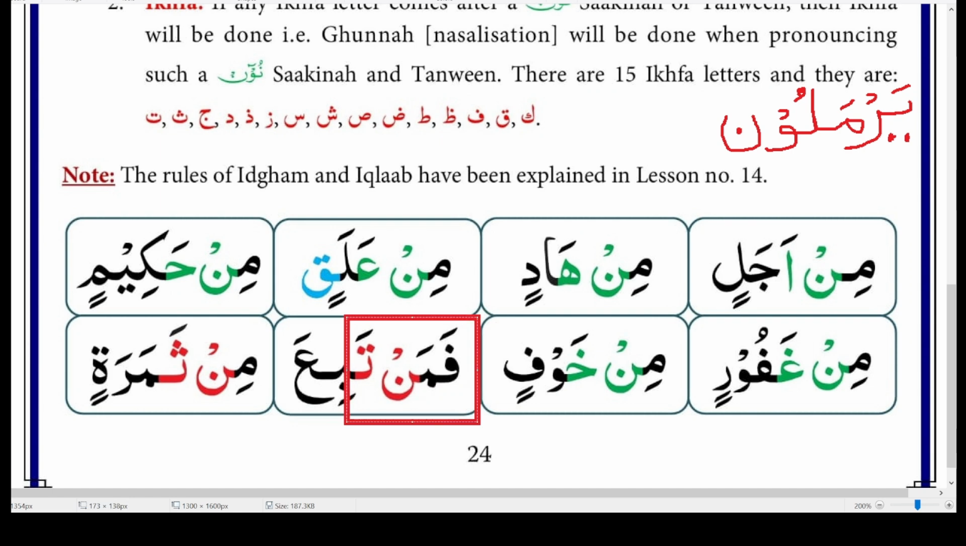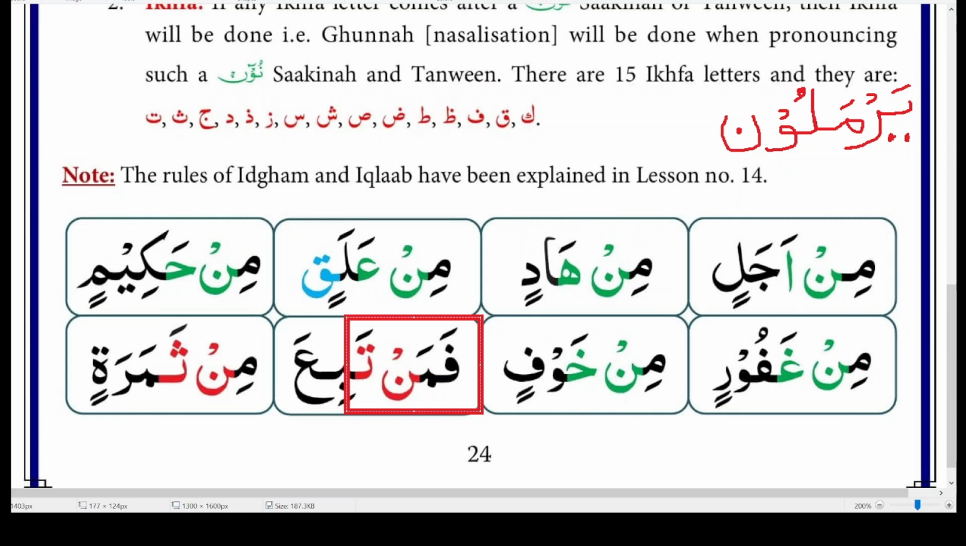Now, let's talk about this again. As I said, even if you don't remember that Ta is an Ikhfa letter, if you know that Ta is not an Izhar letter, it's not one of the 6 Yarmaloon letters, and it's not Ba, then it can't be Izhar, it can't be Idgham, and it can't be Iqlab. And now the only option left is Ikhfa.